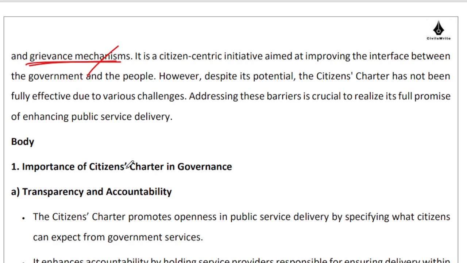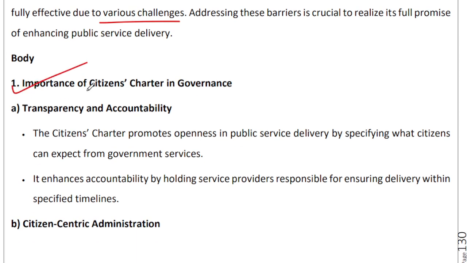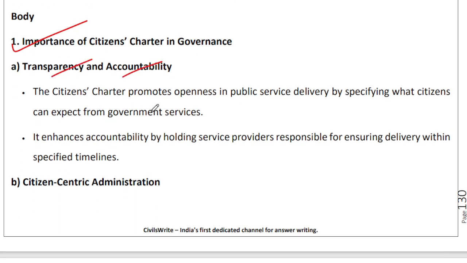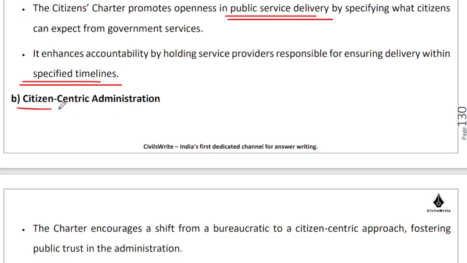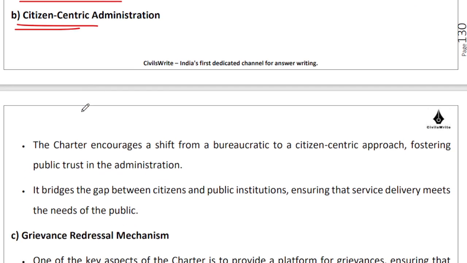So the idea over here is that it was supposed to improve upon the interface between the governed and the government. It was having fantastic potential, but we have not been able to achieve that full potential. So the importance of Citizens Charter is well understood in terms of promoting transparency and accountability, in improving the public service delivery, in getting in certainty, right? That what is the timeline? Like if I have applied for a ration card, how much time will it take for me to receive my ration card? If I have applied for an Aadhaar card, how much time will it take for me to receive an Aadhaar card? So it makes the administration citizen centric and I would say customer centric,